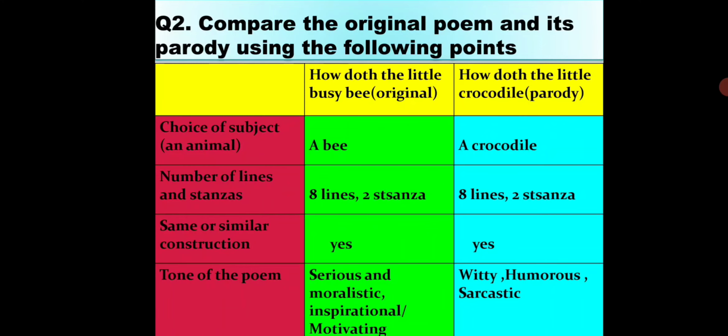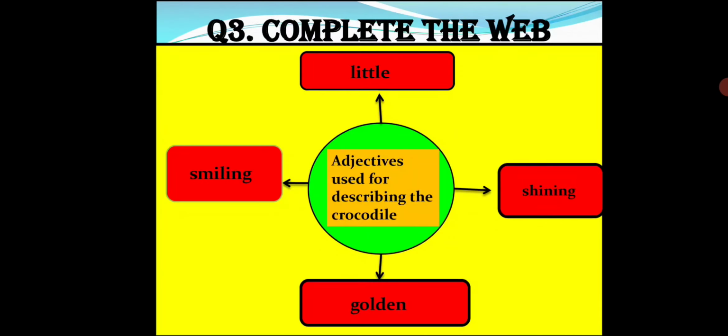So in this way, student, these are some points which compare both the poems. Now we will move on to the next question. The question is, complete the web. So here we have to find out adjectives used for describing the crocodile. So here are some adjectives: little, shining, golden, smiling. So these are the adjectives which are used for describing the crocodile.